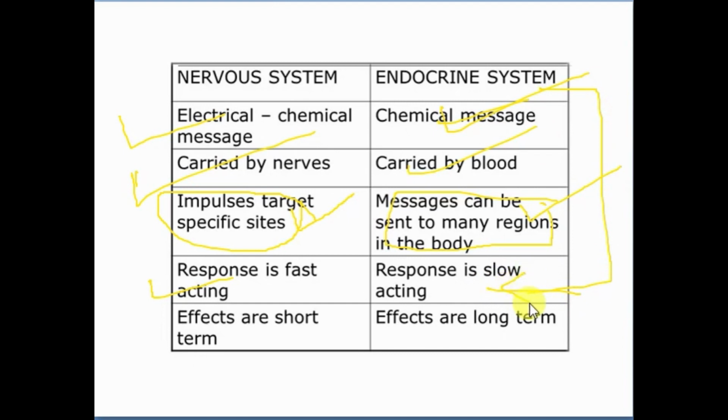Suppose a child is growing in height; that growth is a very slow process, and it is because of the release of growth hormones by the endocrine system. So the endocrine system is slow acting. In the nervous system, the effect is very short, and in the endocrine system, the effect is long term.